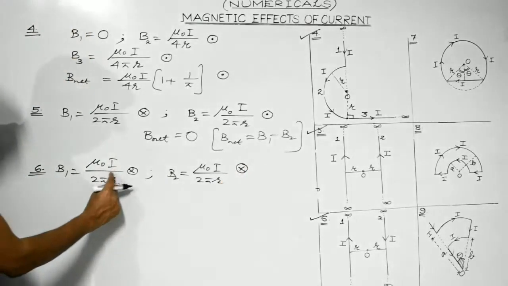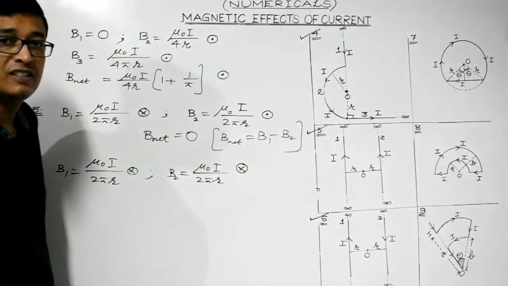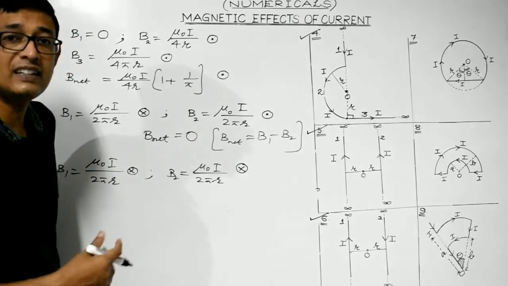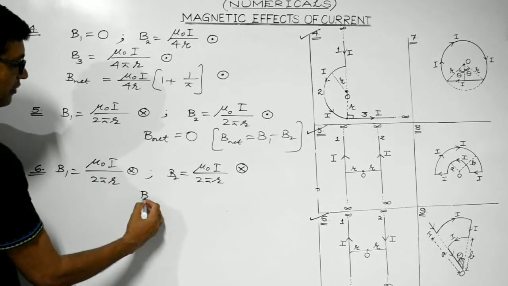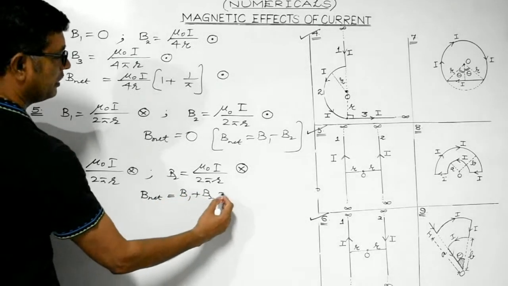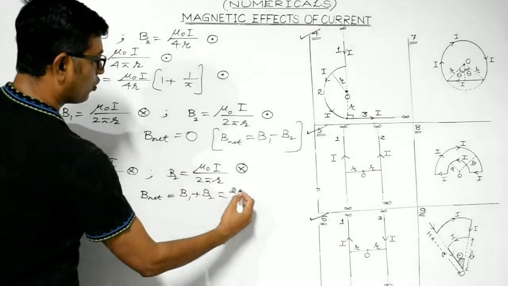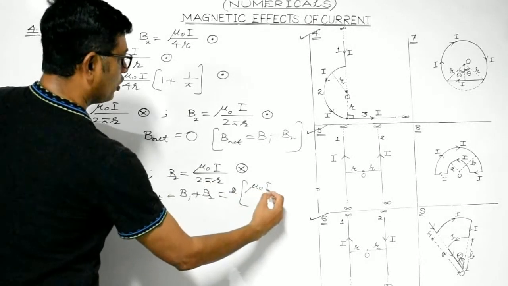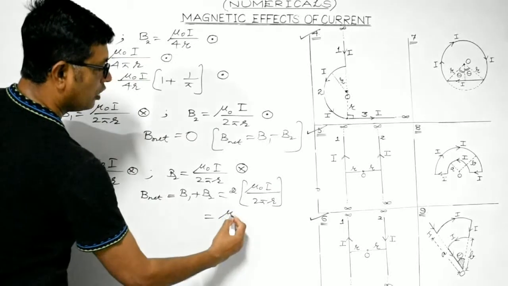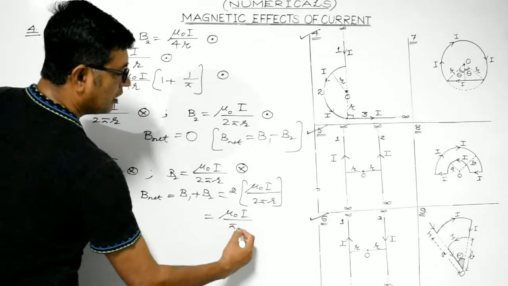So look students, in this case both are of the same magnitude and of equal direction. Therefore they will get added up. So the net magnetic field at point O would be equal to B1 plus B2. Both are of equal magnitude, so twice mu naught I divided by 2 pi r. So it would be equal to mu naught I divided by pi r.